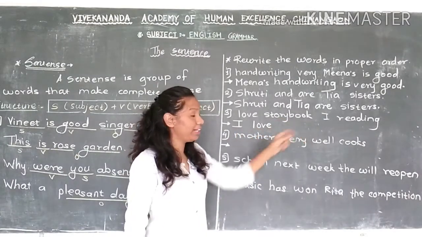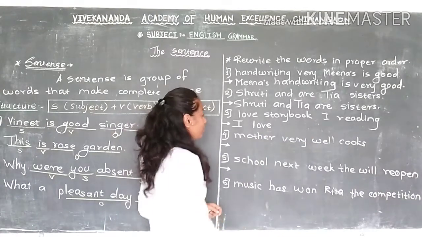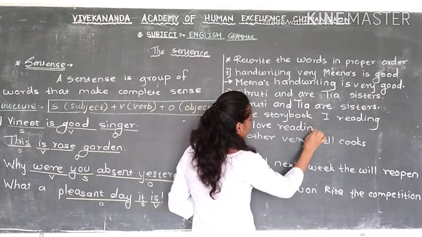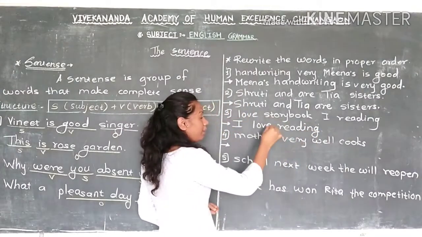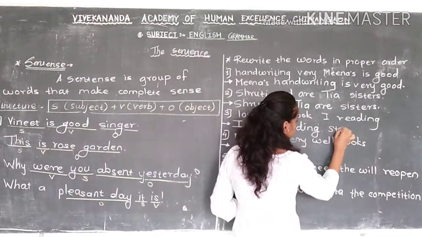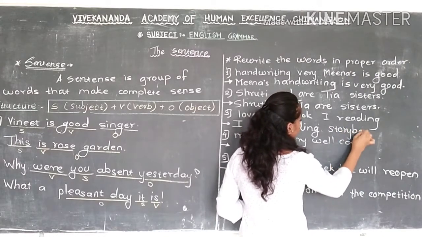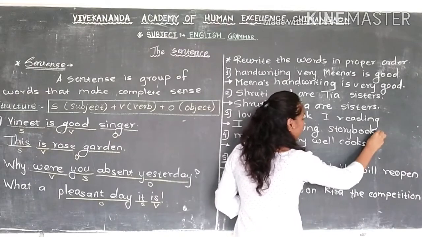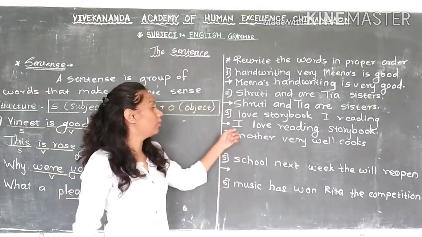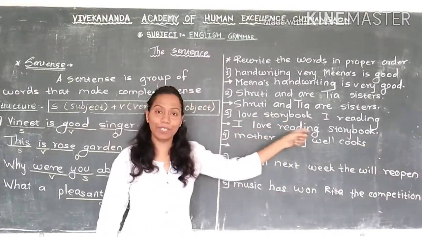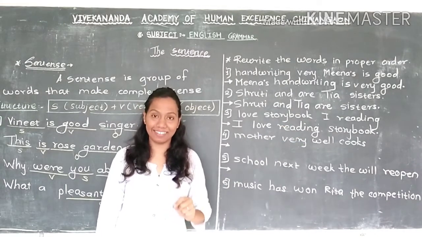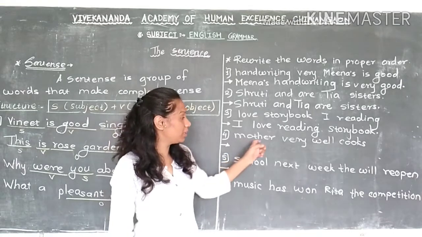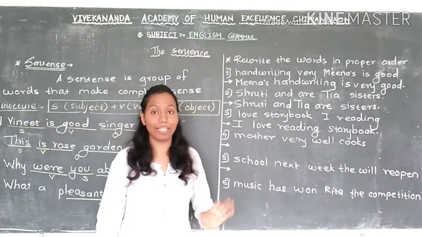Reading story book. Reading, this is also an action. So here we will write "reading," and then the remaining part, "story book." And a full stop at the end of the sentence. Now, "I love reading story book." Does this make sense? Yes, it makes sense. So this is a sentence.